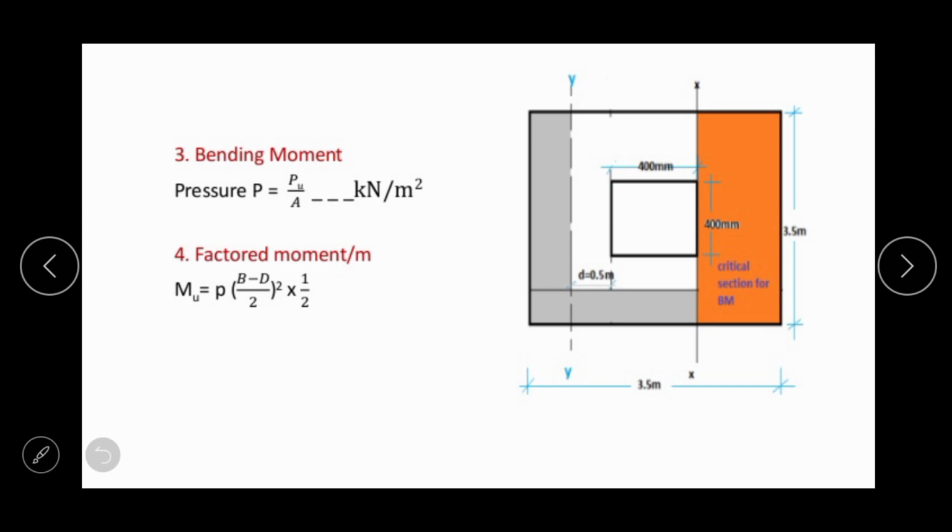So factored load upon area will be the net upward pressure.